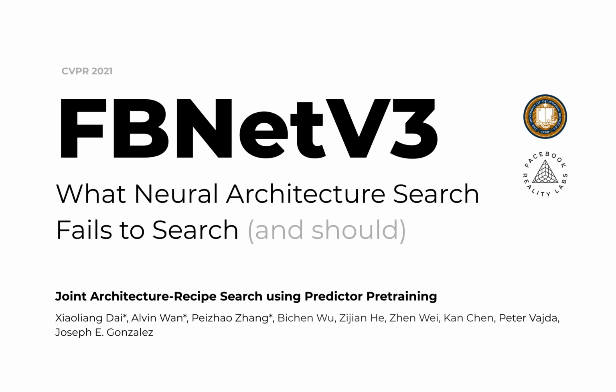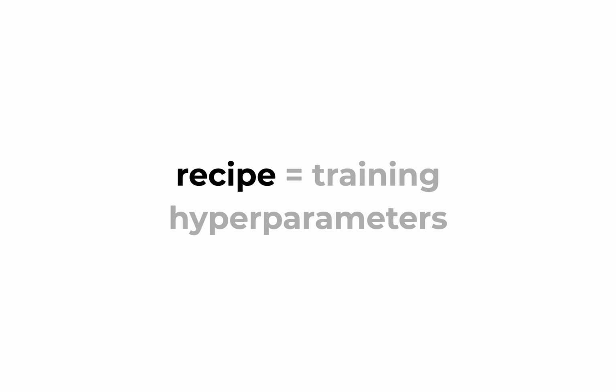This brief video is titled, What Neural Architecture Search Fails to Search? In case you're wondering if you're in the right place, the paper title is down below in bold. Let's get started. First, I'll say recipe a lot in this video. Recipe just means training hyperparameters, like learning rate. Now, onto the problem statement.